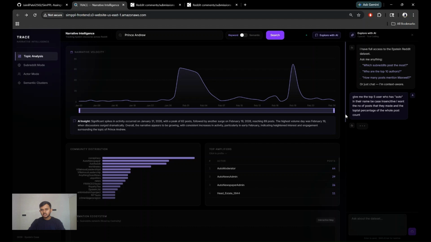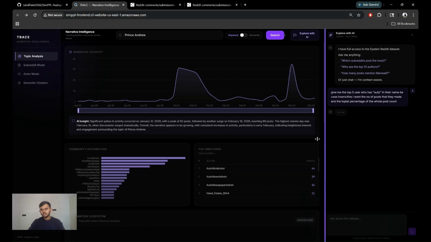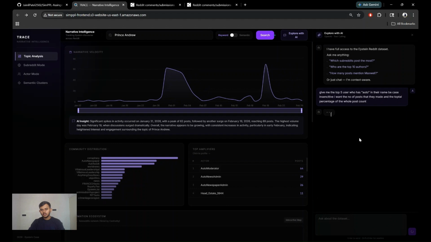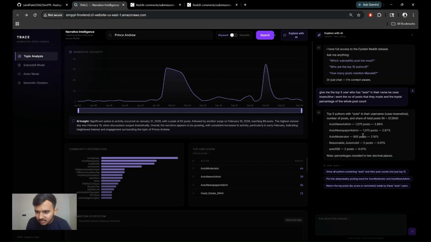Okay, now the chatbot will be converting my natural language prompt into a pandas query, and it will be returning me the answer. I can see that this auto news admin has a total post count of 1075. In total I have 37,000 records. Out of that, 2.8% of posts are made alone by the auto news admin. Oh man, this is significant.